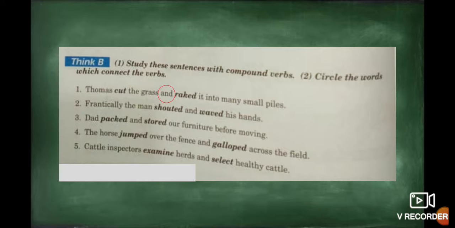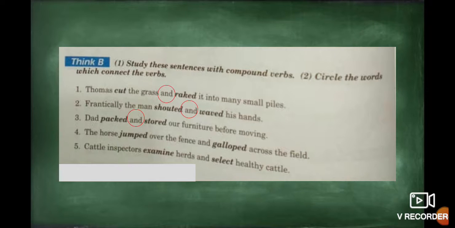Number two, frantically the man shouted and waved his hands. The first action is shouted and the second one is waved. That means the sentence has a compound verb. Exactly. And the connector is and. Number three, Dad packed and stored our furniture before moving. The first action is pack, and the second one is store. And the connecting word in this case is and.